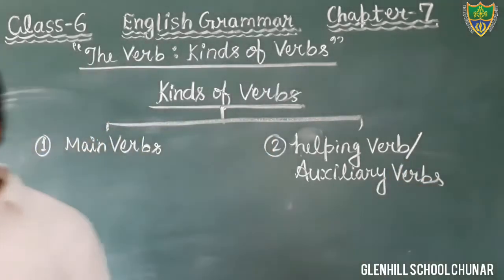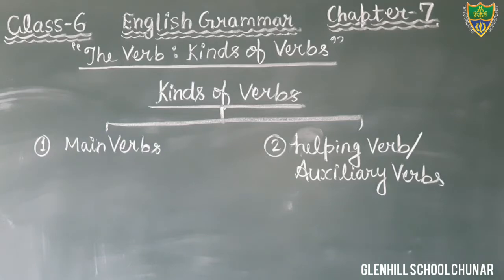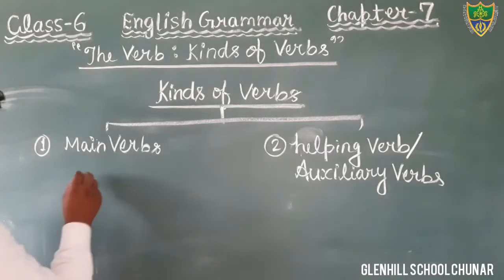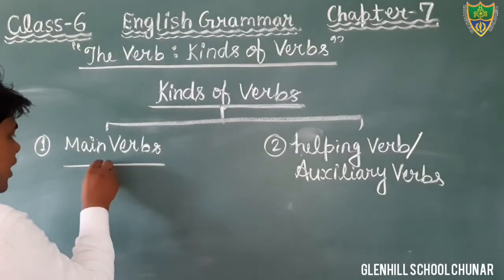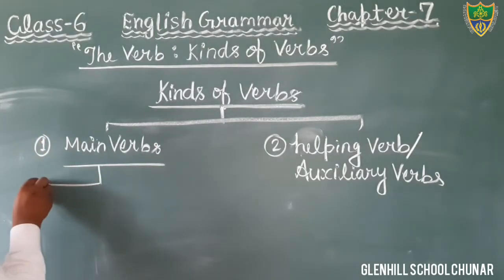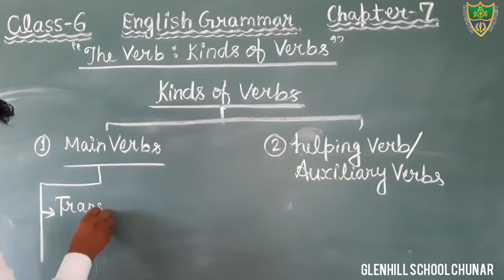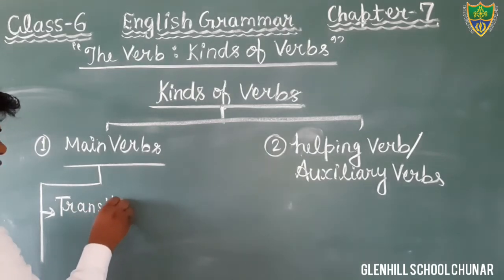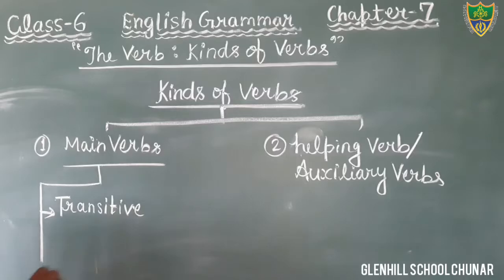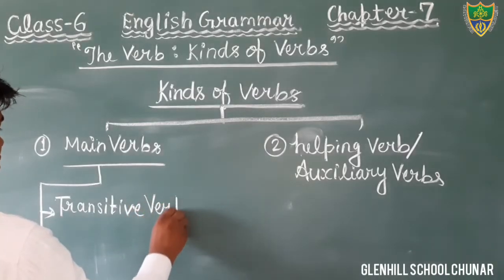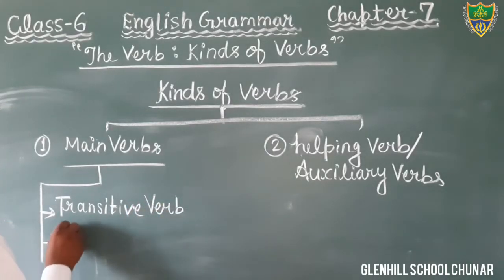Okay, there are two main kinds of verb, that is main verb and helping verb. Dear students, one more thing, the main verb can be categorized into two subkinds, that is transitive verb, that you have to read in this chapter, and another is intransitive verb.